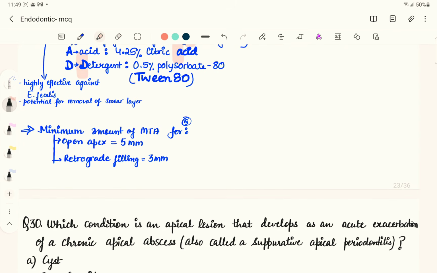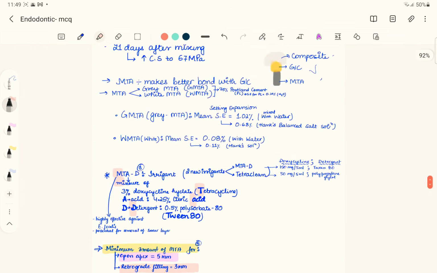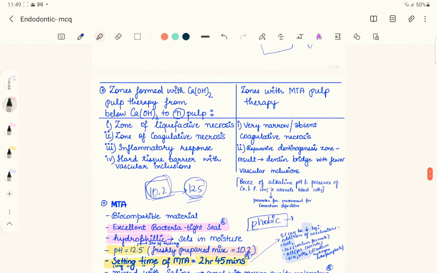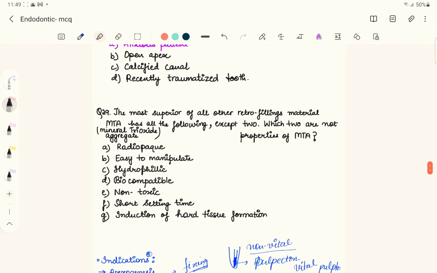Also, the minimum amount of MTA which we use for open apex is 5 millimeter. For retrograde filling, that is root end filling, it is 3 millimeter. So this is about mineral trioxide aggregate. Now let's reread our question and see all the options.